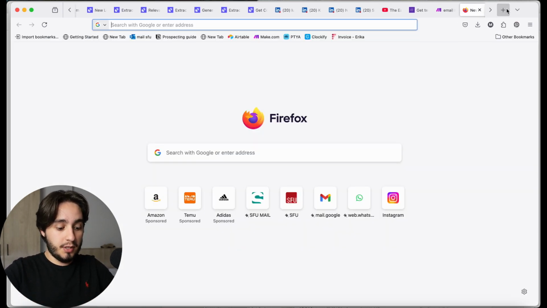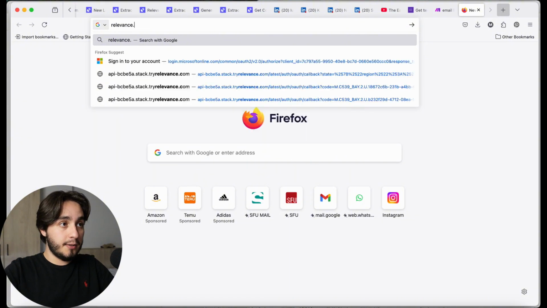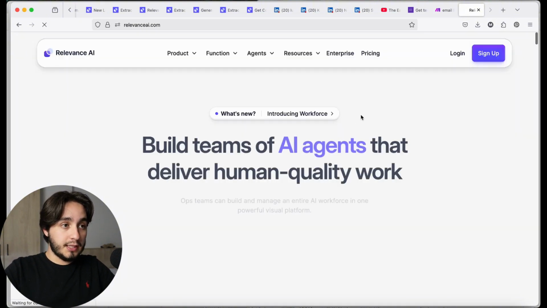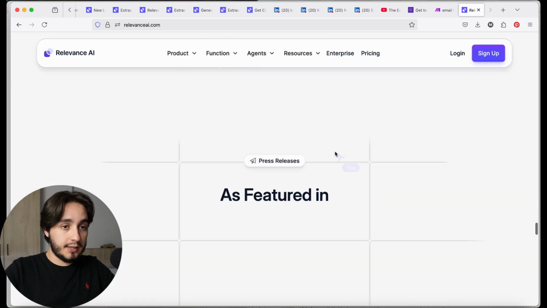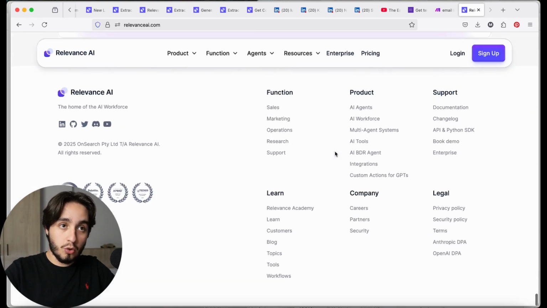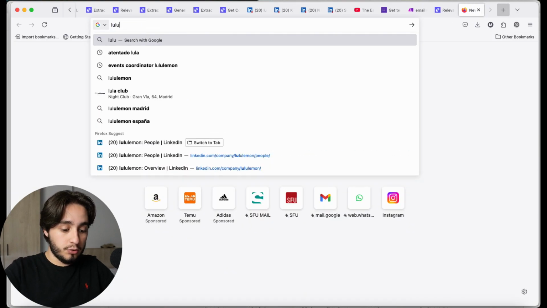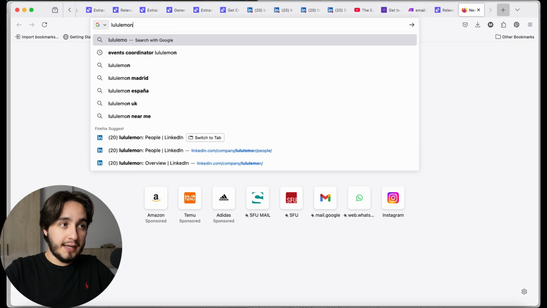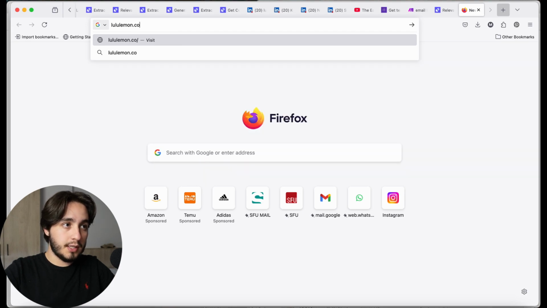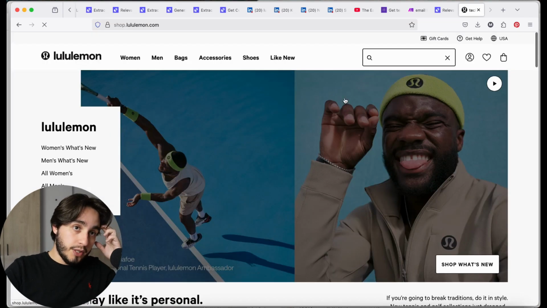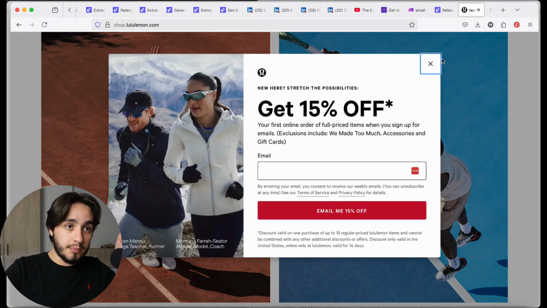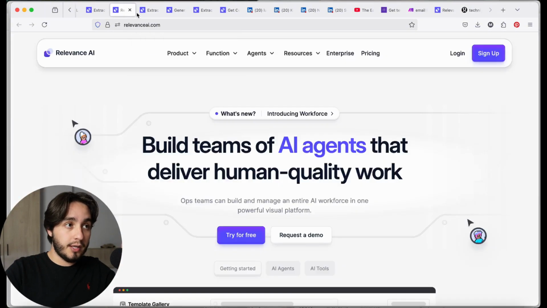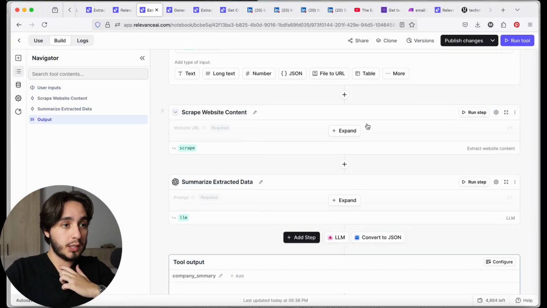If I just type in relevanceai.com, the first thing that will pop up is this really long website, and what we are trying to do is scrape this whole page. Same thing goes for Lululemon. I think I actually used lululemon.com for the example. And we should probably have a really long, oh, this is not even a really long website, but nonetheless, we actually created problems here in our tool.